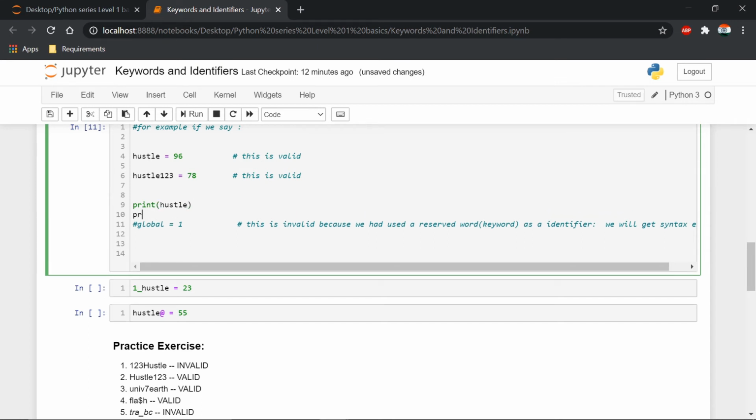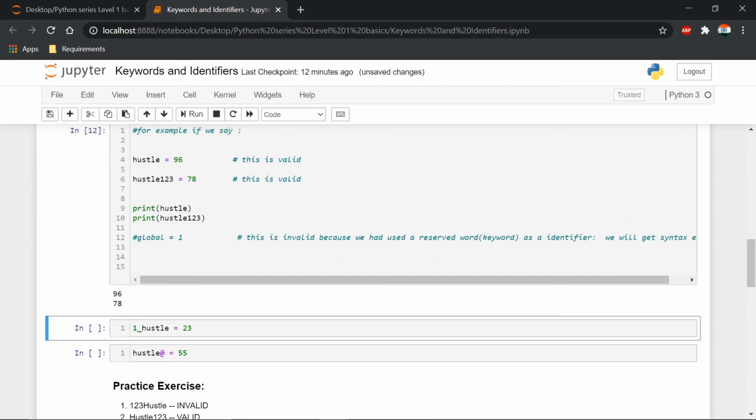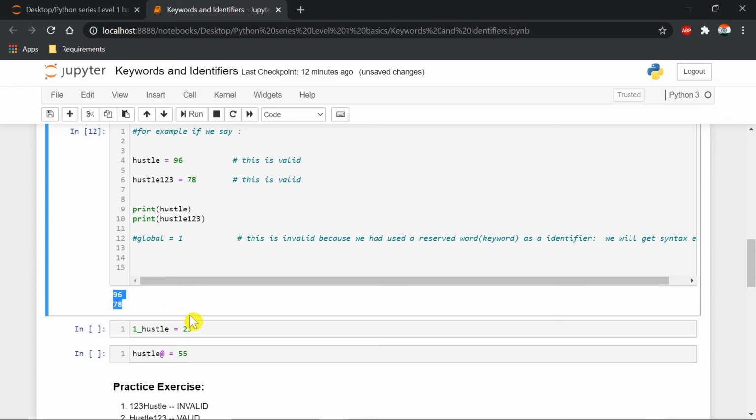Since this one is interactive, I need not write any print statement here. If I write the variable name, it will automatically get printed, but to get acquainted with the language, I am writing print here. I printed the hustle value, that is 76, and next I printed the hustle value, which is 78.